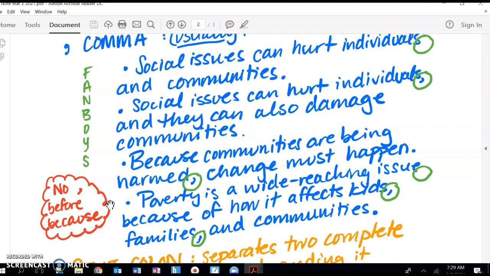The next one is a list. Poverty is a wide-reaching issue because of how it affects kids, families, and communities. You can see that I've put commas after kids and families. You'll notice, though, there's no comma before because. Because is a strong word, right? We just talked about how if it's in the front of the sentence, it can cause a comma to pop up in the middle. In this case, since because is in the middle of the sentence, it doesn't need a comma. Okay, because is a strong independent word, it doesn't need a comma. Never put a comma before the word because. All right.